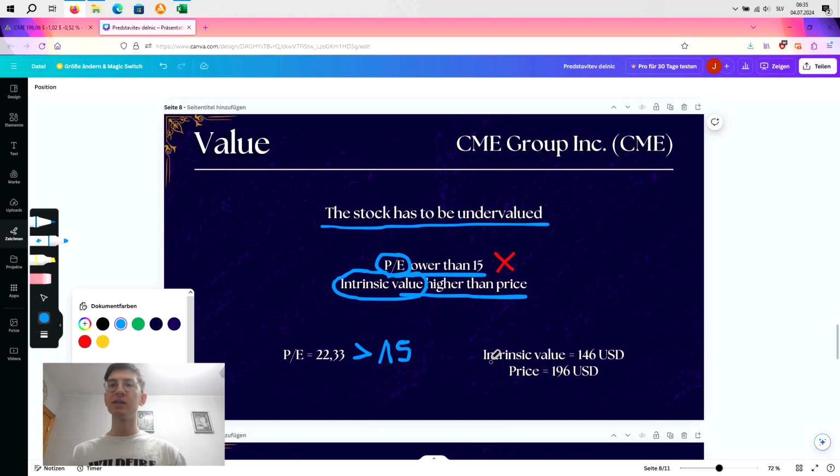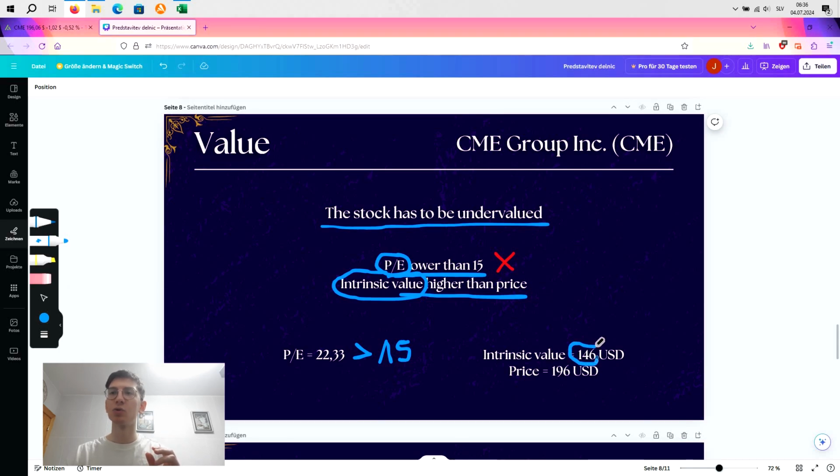Now, intrinsic value, if I can explain it a bit simpler, actually means the price that the stock should have at this exact moment, okay? Now, what do I mean by that? So, look, based on some calculations in the background, in terms of the income statement, balance sheet, and cash flow statement, bro, the current price of CME should be $146, but the actual price is currently $196, so $50 higher than it should have been.